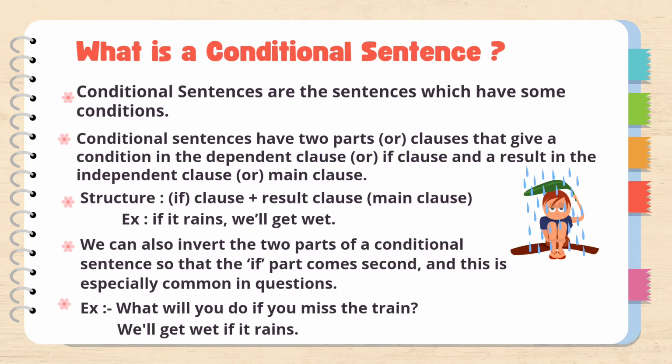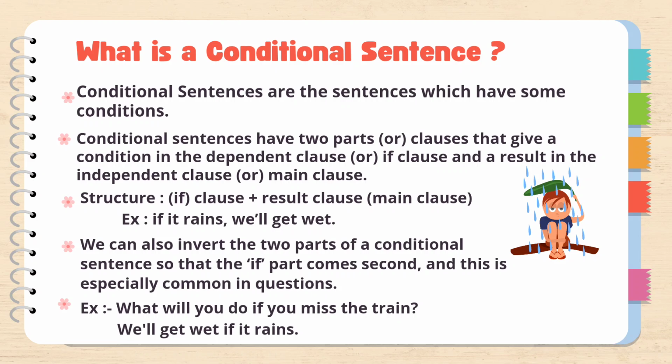What is a conditional sentence? A conditional sentence means a sentence which has some conditions. Conditional sentences have two parts or clauses: a condition in a dependent clause or if clause, and a result in the independent clause or main clause. So the basic structure is if clause plus result clause. Example: if it rains, we will get wet.